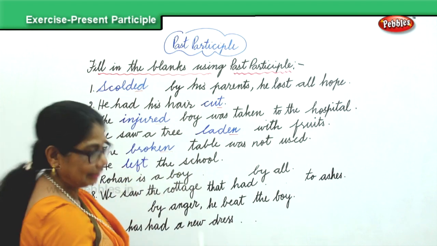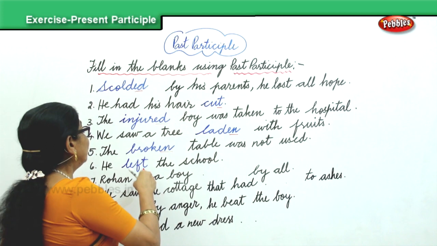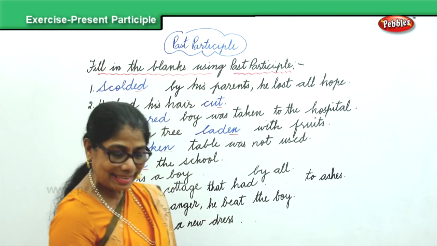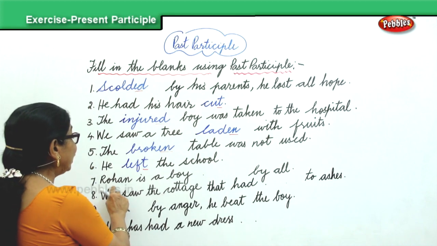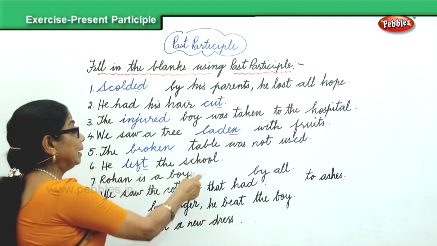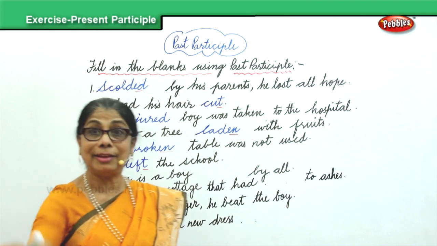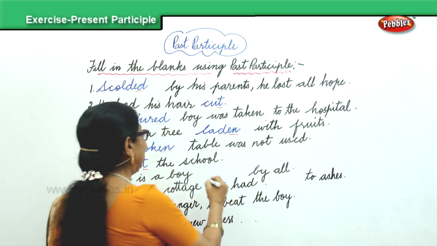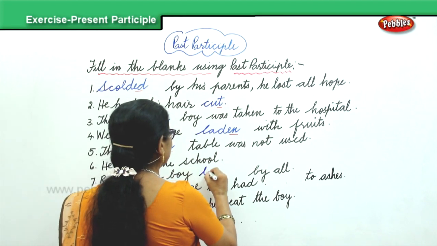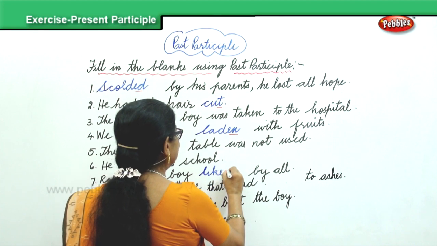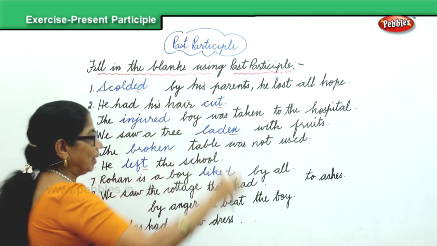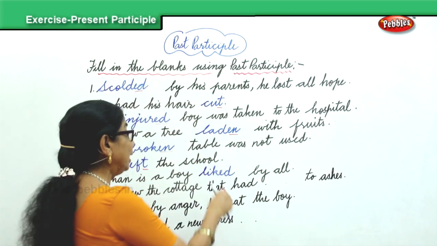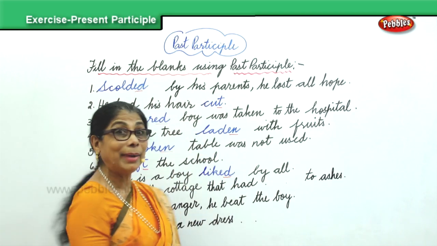Here the verb ends in t. Rohan is a boy dashed by all. Good, liked by all. Liked ends in ed, like the first one.